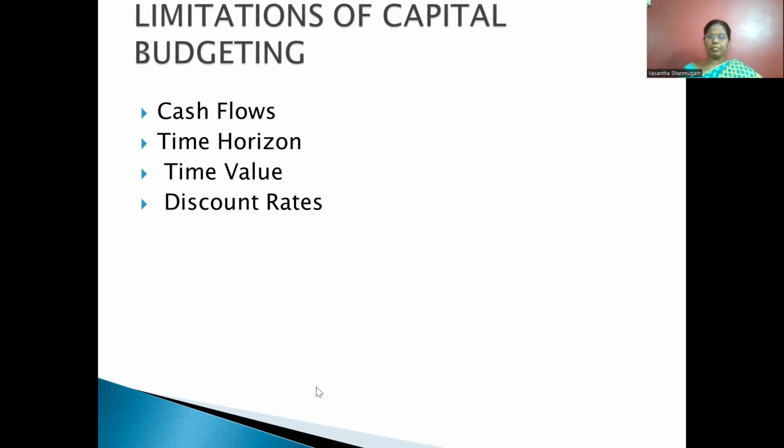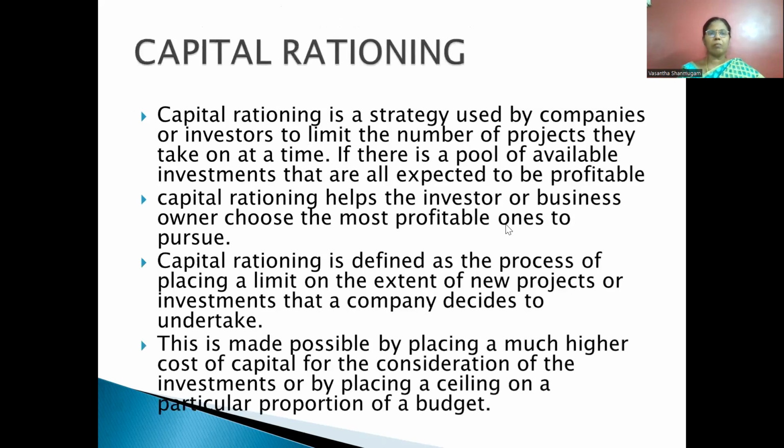Third is the irreversible decision, risk and uncertainty, difficulty in making decisions, large and heavy investment. So these are some of the important aspects of capital budgeting. This will affect the organization, so they have to do proper analysis before making an investment in capital budgeting.